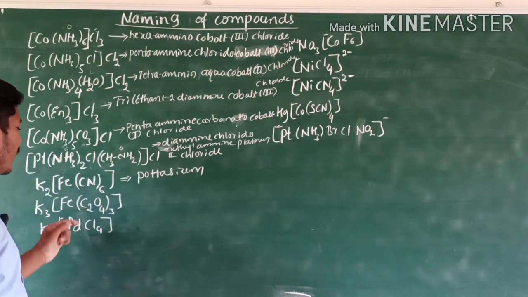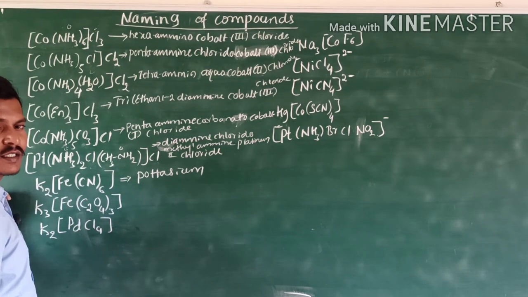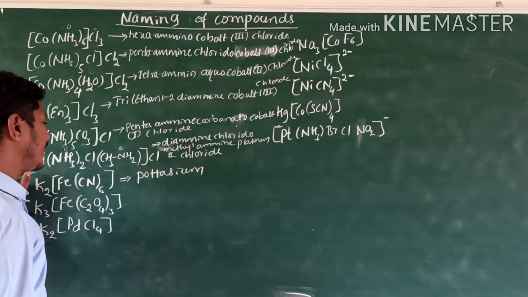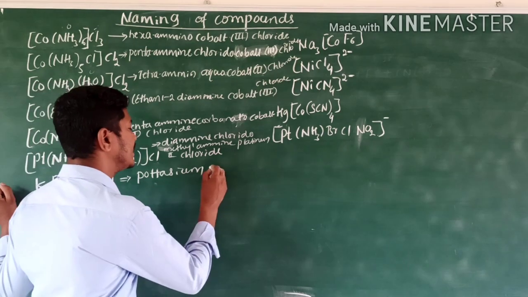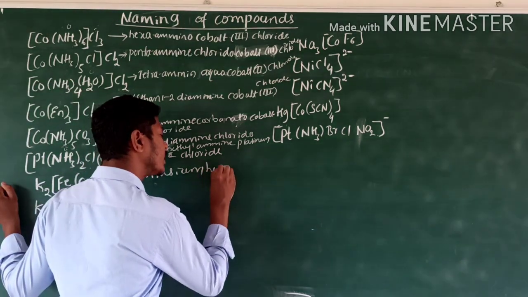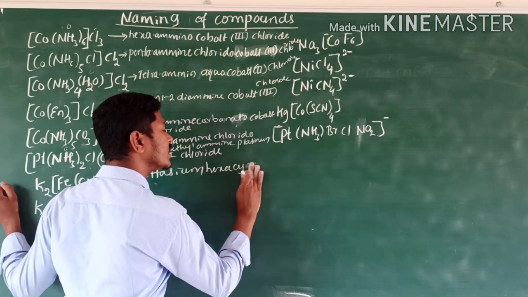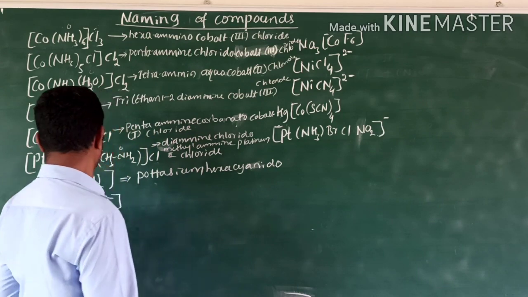For an anionic complex, what is the rule? The central metal atom ending name is ATE. Potassium, hexacyanido, ferrate.